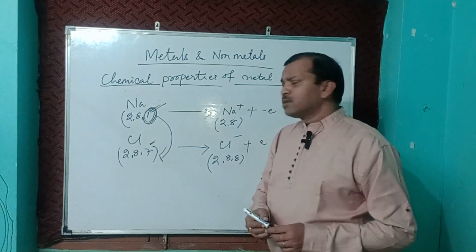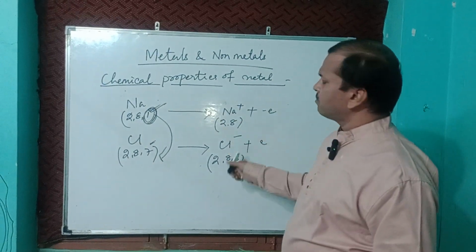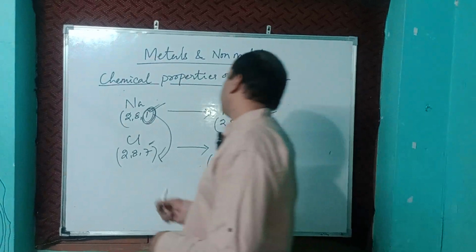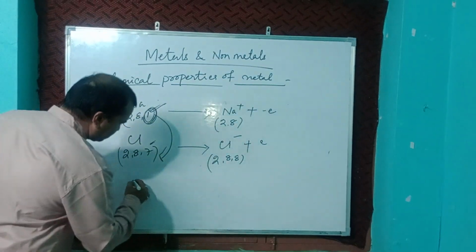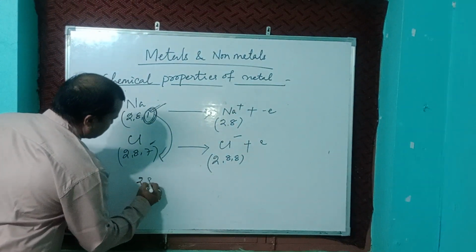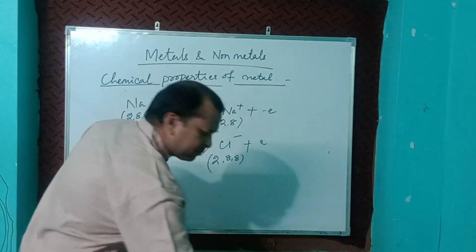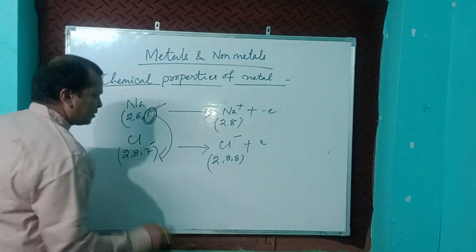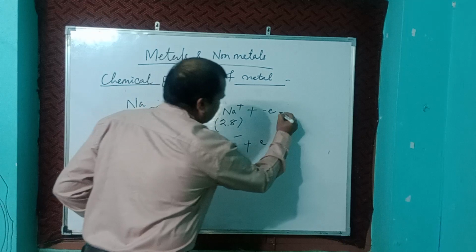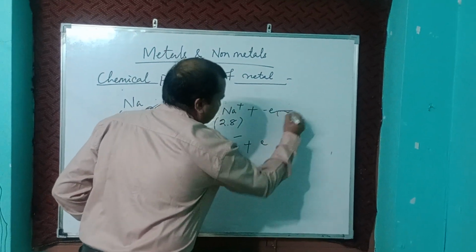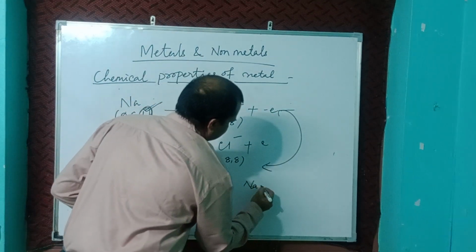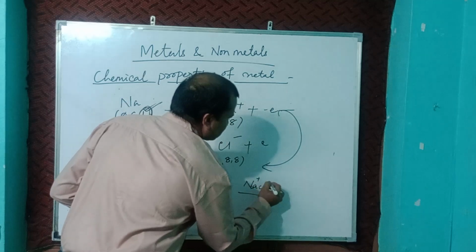Clear? So when sodium and chlorine mix with each other, they become sodium chloride, Na plus Cl minus.